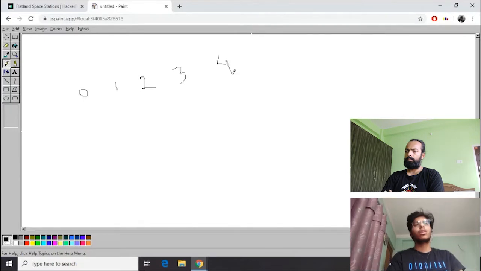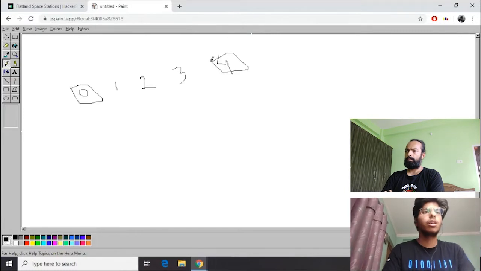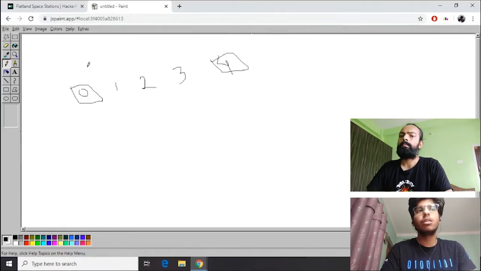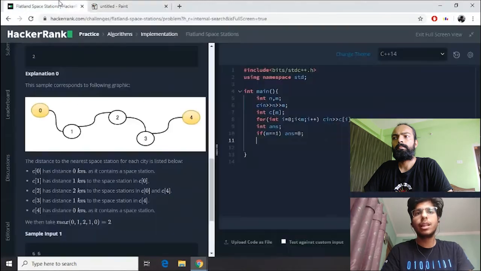In this particular case we have 5 cities, from 0 to 4, and let's take the example where 0 and 4 are the two cities which have space stations. Now, if we had only one city, then obviously we wouldn't have to use any calculation. We can directly say the distance will be 0, because we don't have to travel. So directly we mention this line and say that the answer will be 0.